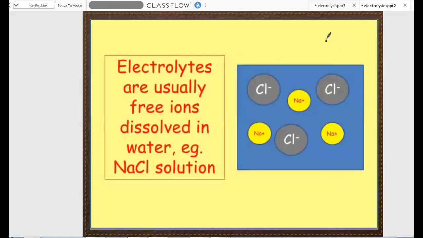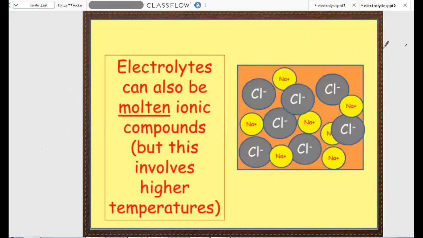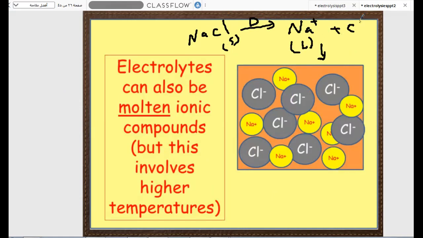So when we find a liquid or a solution which conducts electricity, definitely it is an ionic compound like NaCl. Like we see here, even in its molten state without water, when we subject solid NaCl to heat, it changes into Na positive cation in liquid state and chlorine anion also in liquid state.